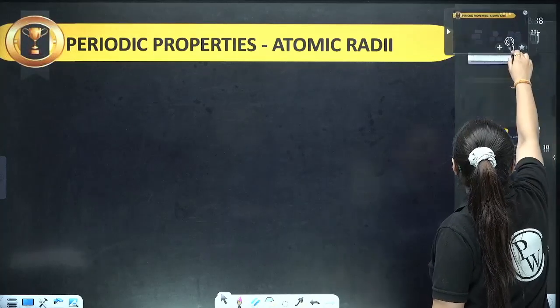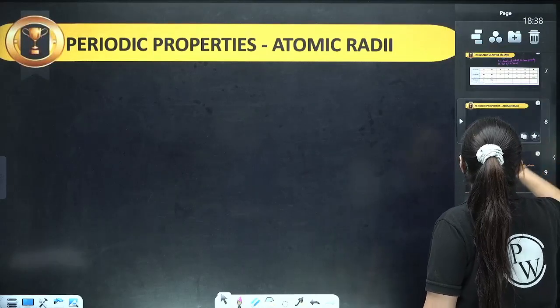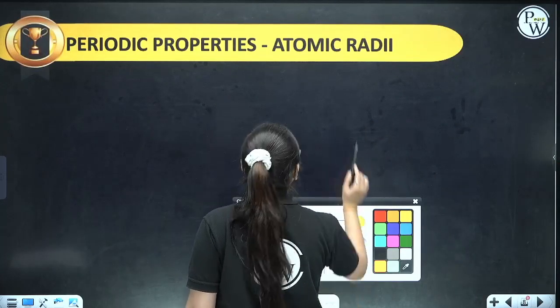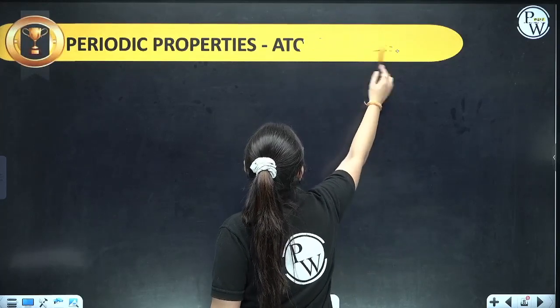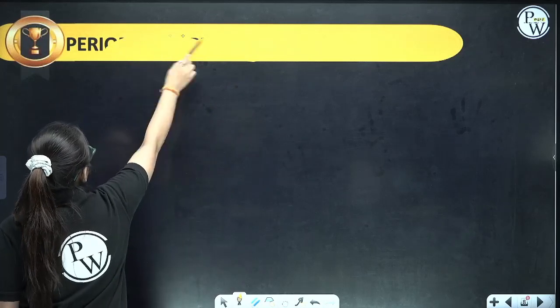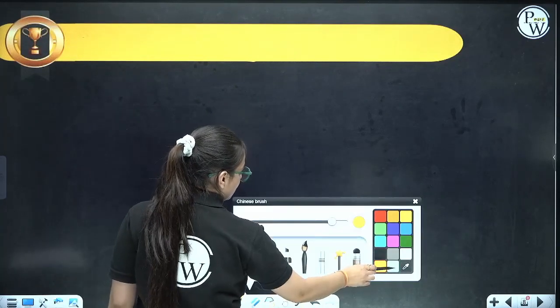So here we also had one more, that was about Lothar Meyer's curve. Before Mendeleev, we have the Lothar Meyer curve also.